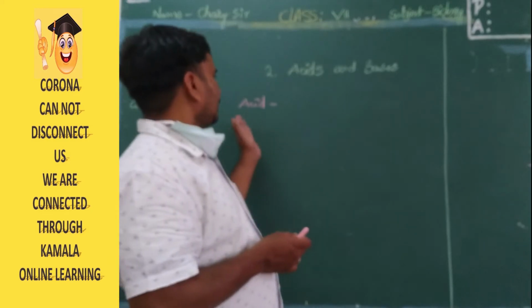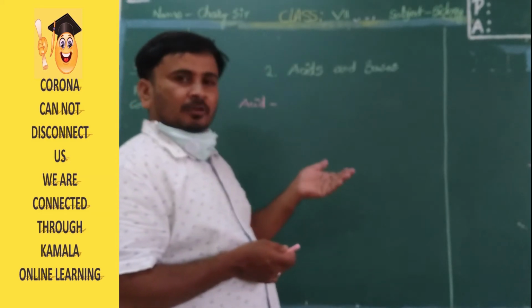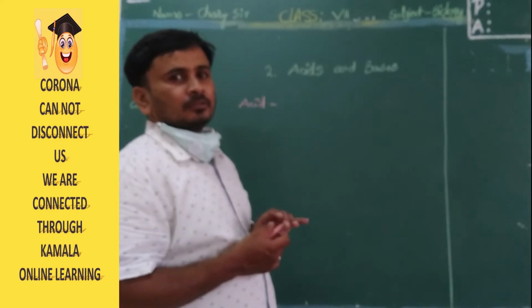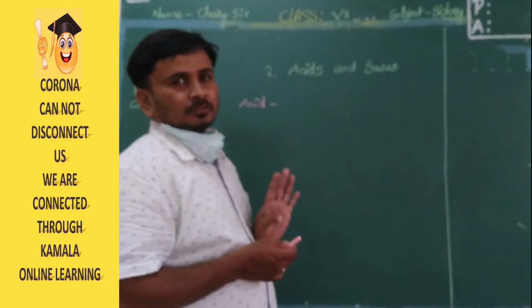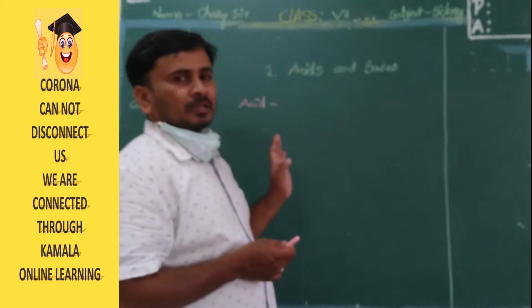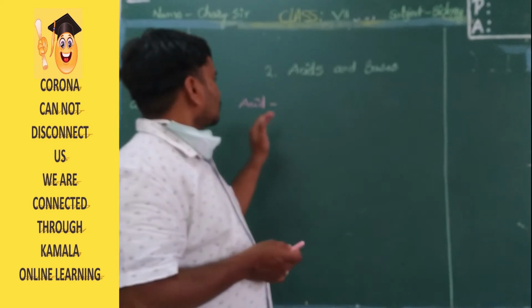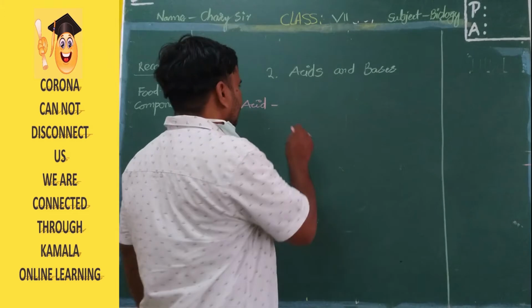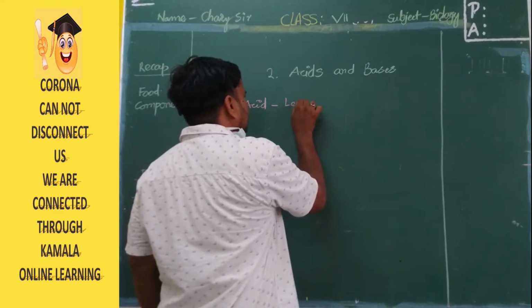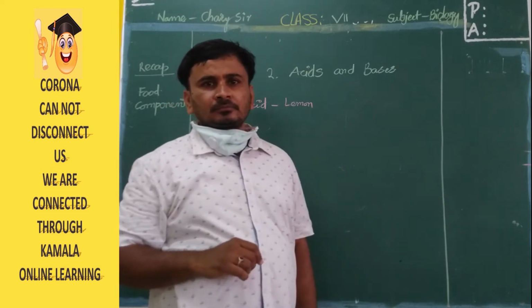Acid is nothing but, I think, generally toilet cleaners used acids previously. Now we are using Domex, Lysol, like that. Some of the chemicals we are using. Previously, we used acids to clean our toilets. So acids are generally found in lemon. In the lemon, acid will be there.